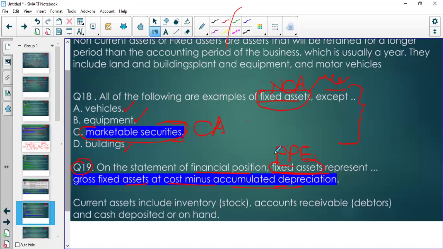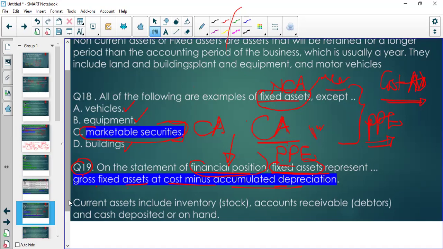Remember that in your statement of financial position, you're going to include the carrying amount of PPE, right? So it's going to be your carrying amount of property, plant, and equipment. Which means that if you're going to disclose the carrying amount in the statement of financial position, then you have to determine the cost, then subtract your accumulated depreciation, and you're going to be happy, right? You're going to be happy.